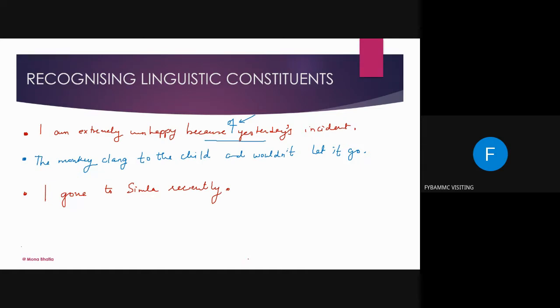So there is a mistake. That means you have been able to at least recognize that there is a mistake. So now what is the mistake? You have to find out. I went to Shimla recently. Is it correct? Yes, you can say I went to Shimla. That's okay. You can say I went to Shimla, or here you can add I had gone to Shimla recently. So there are two ways of correcting it. Either you write I went to Shimla recently, or I had gone to Shimla recently.